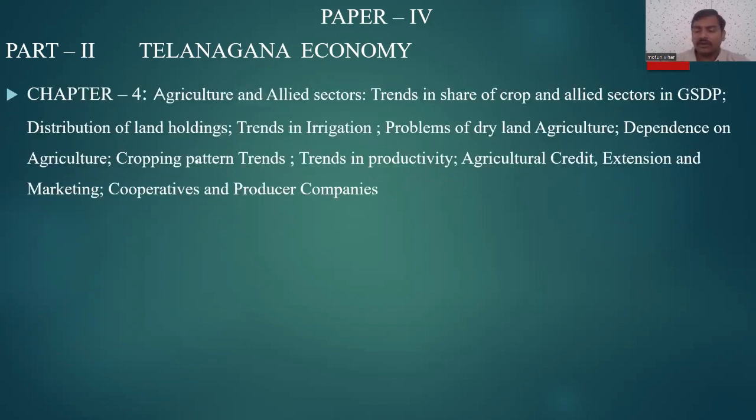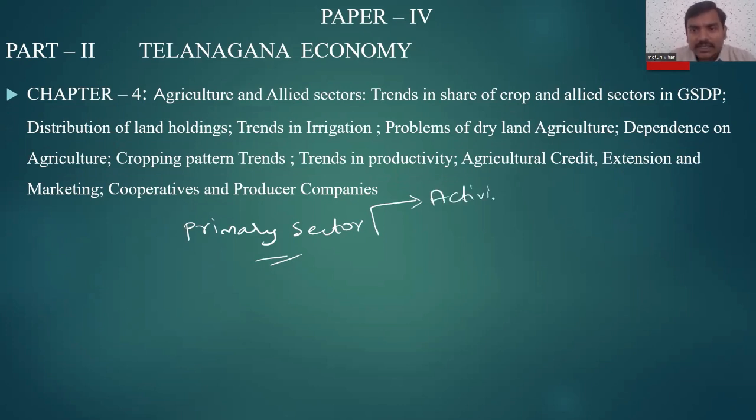Chapter 4 is focusing on the primary sector. My approach is simple. First, we need to know what the activities under the primary sector are. After the activities, we need to know the income share of these activities.